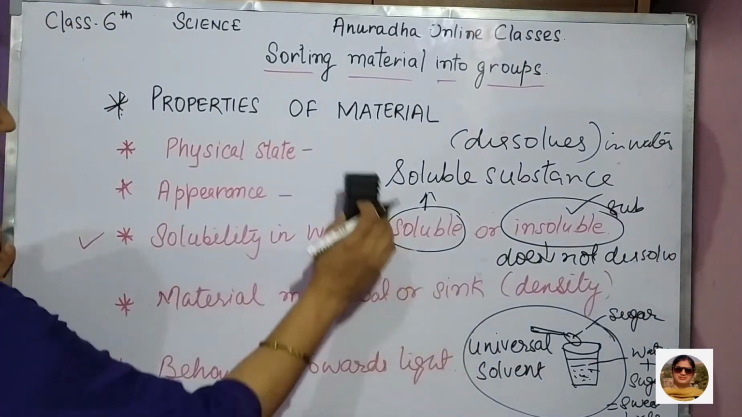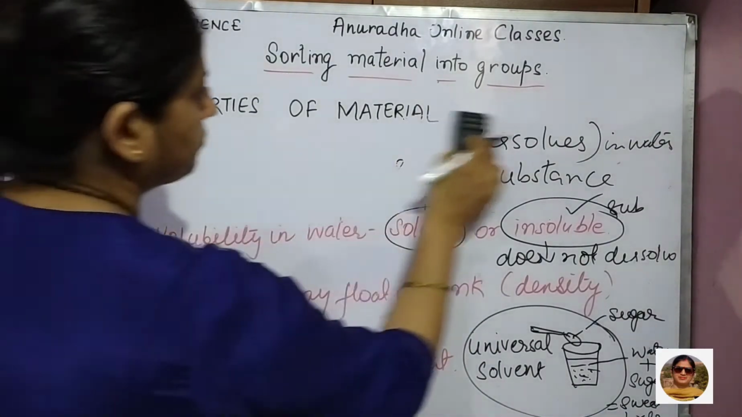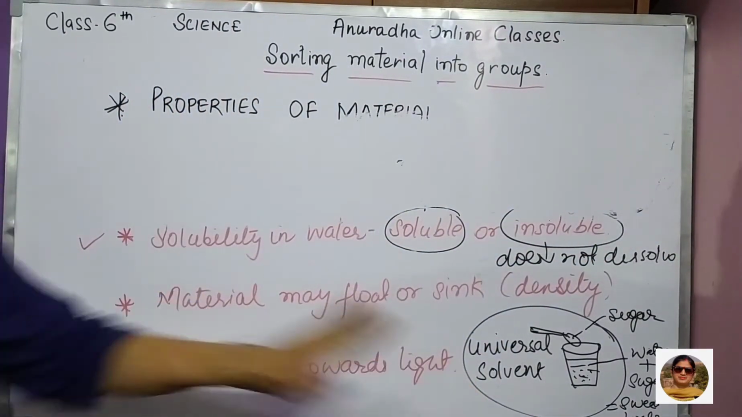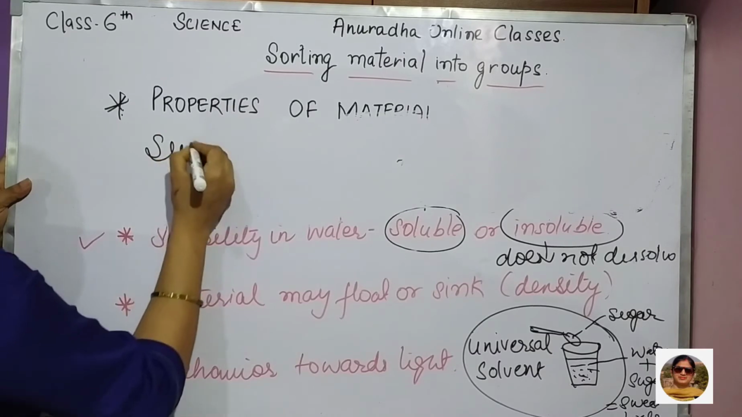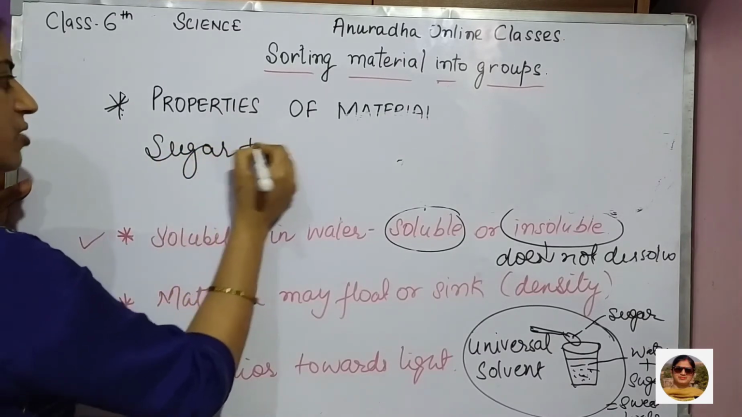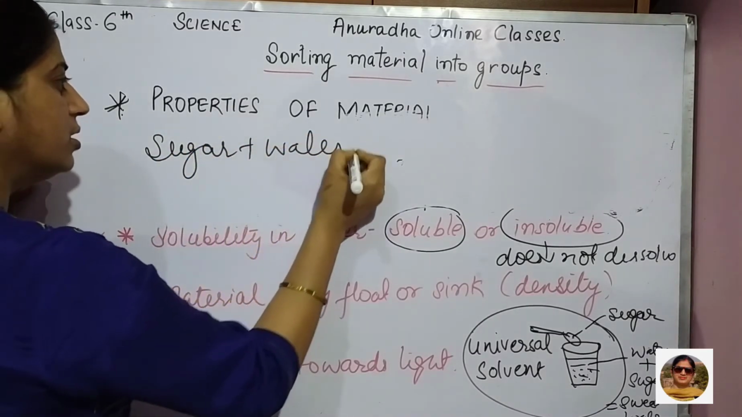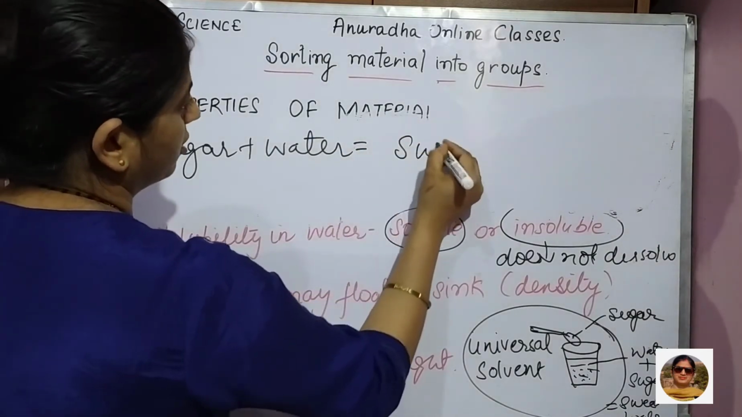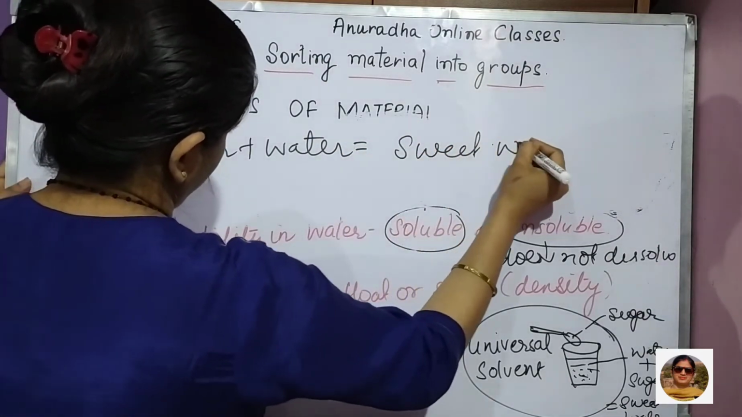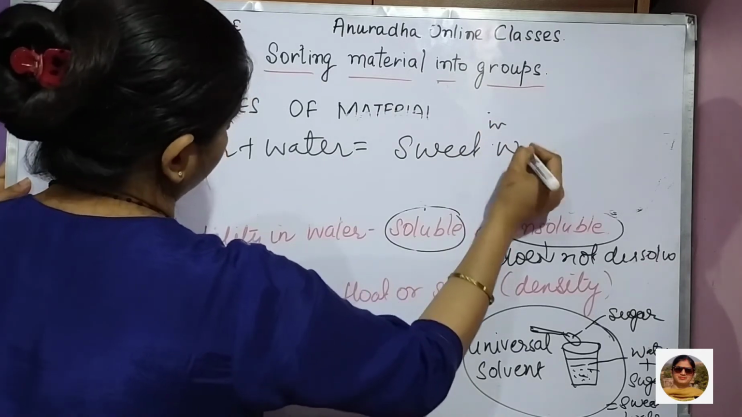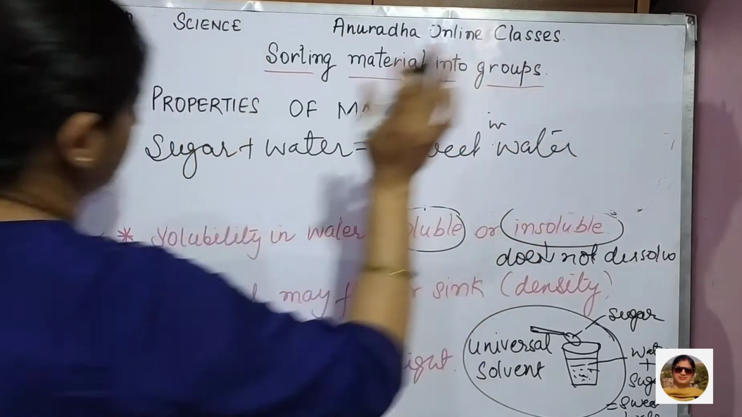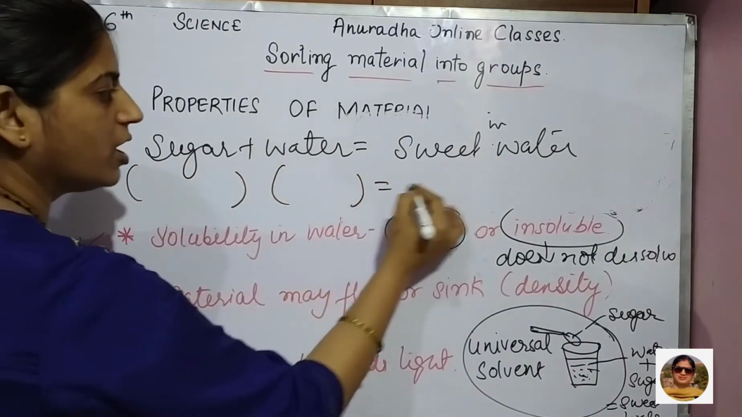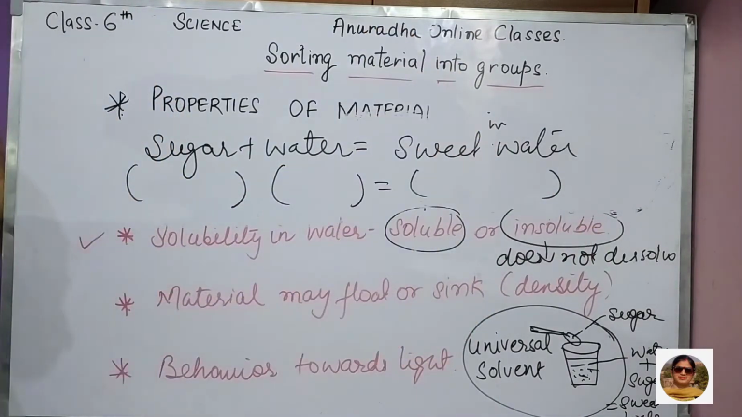See, here you can see sugar. You just put it in water. It gets dissolved in that, and the water becomes sweet in taste. है ना? Sweet water. I have just written. So, sugar को आप क्या कहोगे? Water को क्या कहोगे? और इसको क्या कहोगे?